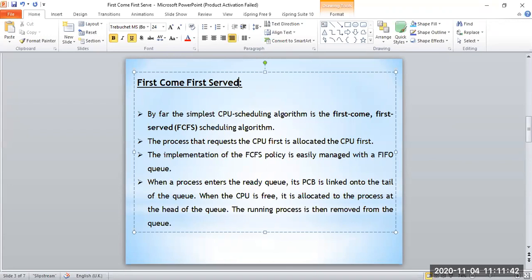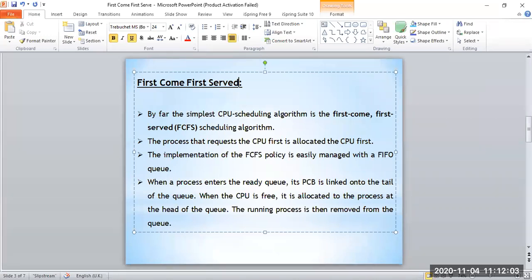When a process enters the ready queue, its PCB, which is the process control block, is linked onto the tail of the queue. When the CPU is free, it is allocated to the process at the head of the queue. The running process is then removed from the queue.